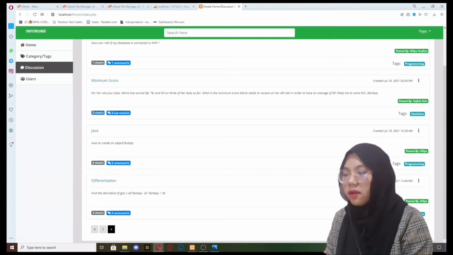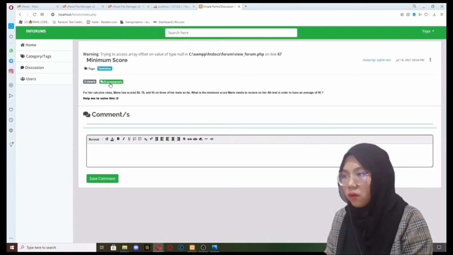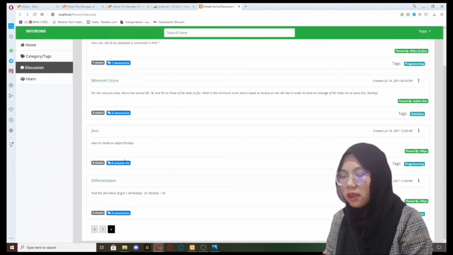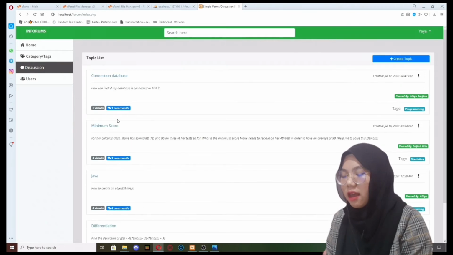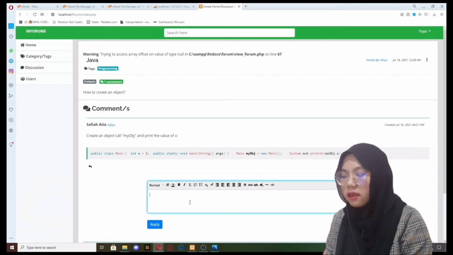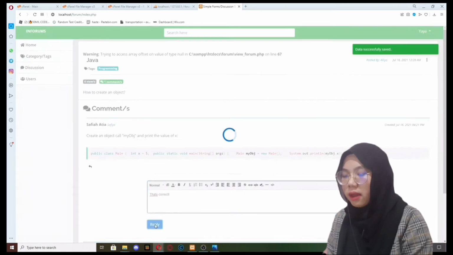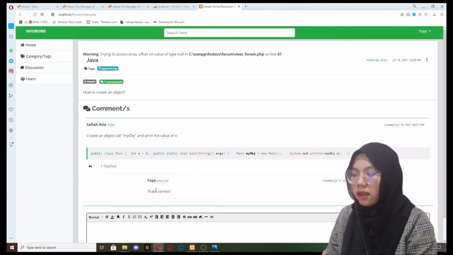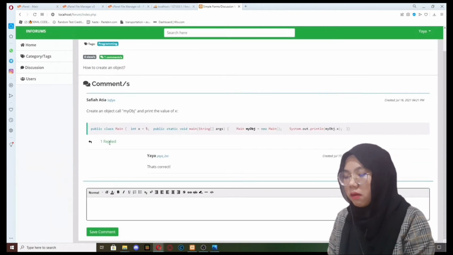Next is reply. So if admins want to reply to some comments, admin needs to click the arrow button at the left, and after admin is done with the reply, then admin needs to click the save button so that the reply will be published.